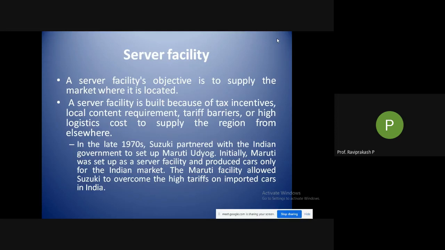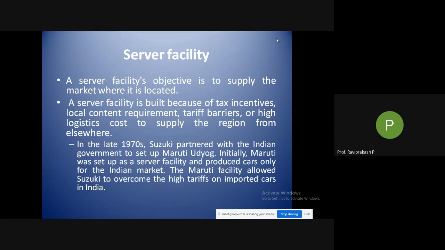Then comes the server facility. What is a server facility? A server facility's objective is to supply the market where it is located. They are only serving that particular local market. In technological terms, a server is something hosted by a particular company or facility that serves that particular factory there itself, like the computer server. Servers basically help to serve that particular facility nearby. That is why it is called a server facility.